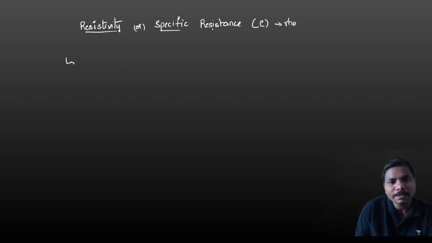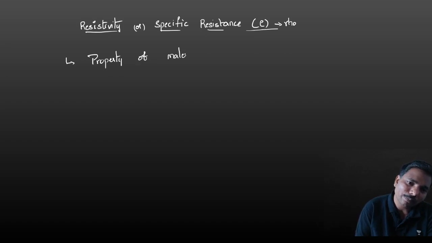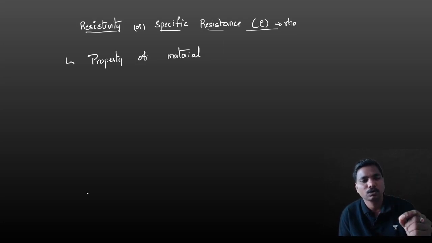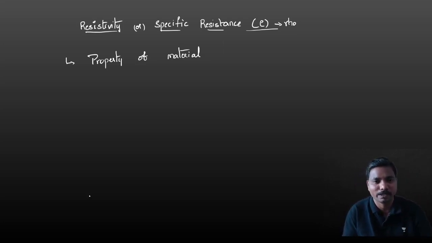It is the property of a material. For example, whether you take silver, copper, gold, aluminum, whatever it may be, each material has its own fixed amount of resistivity.